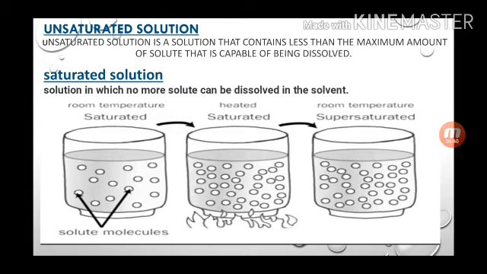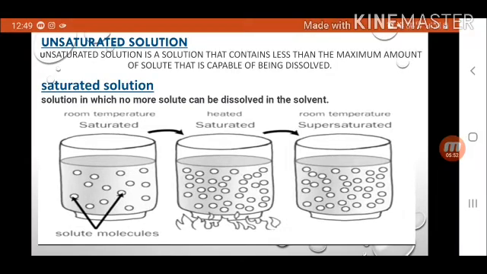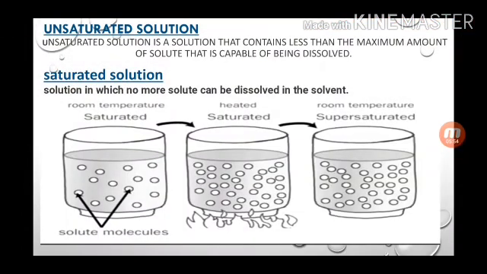That's why when you dissolve two or three spoons of sugar and salt in water, its level will not increase, because the solute particles will occupy the spaces between the solvent particles and molecules.